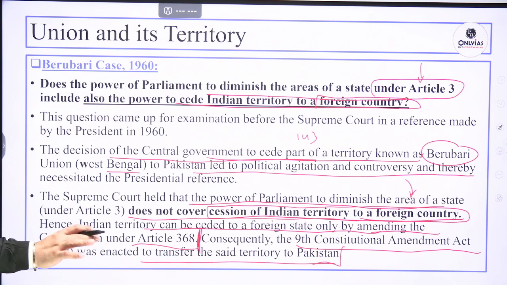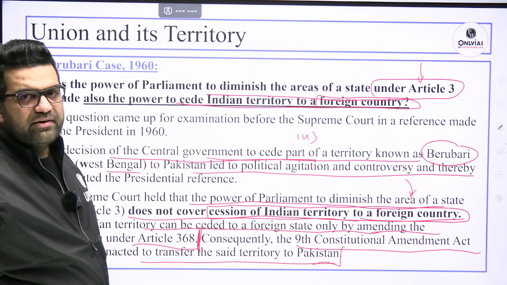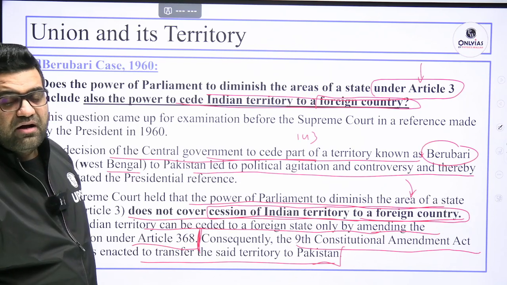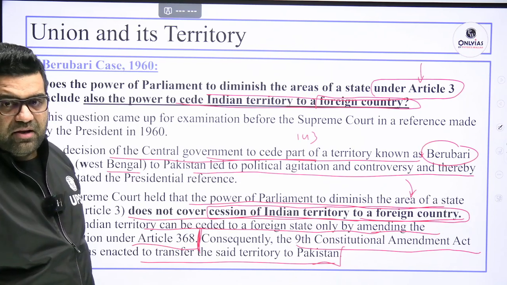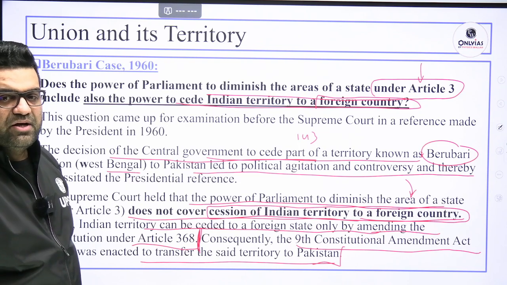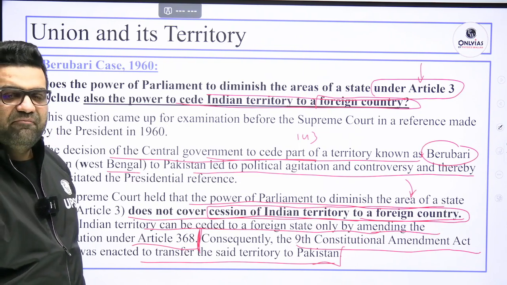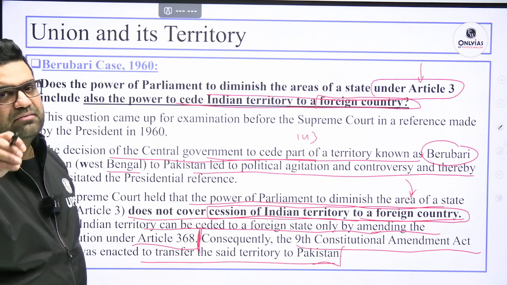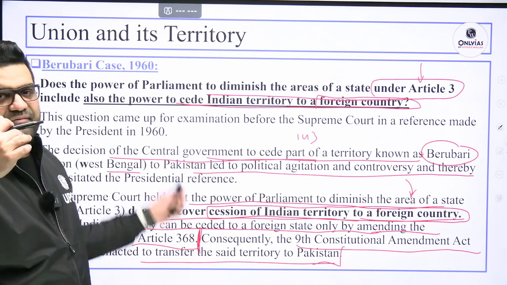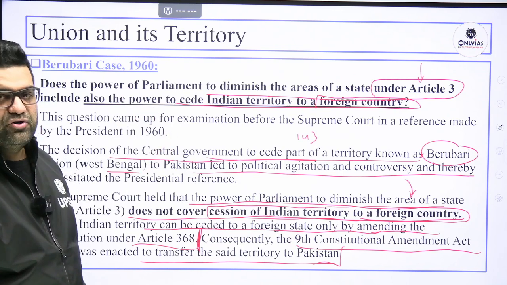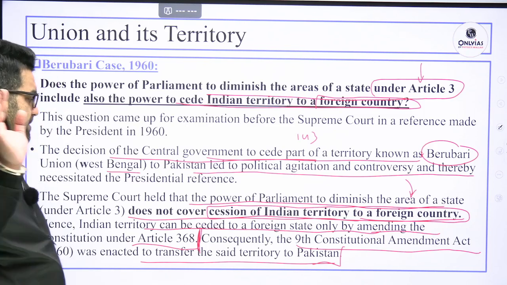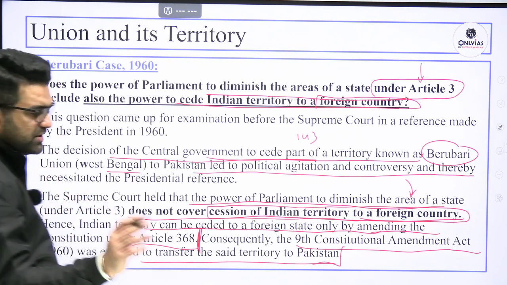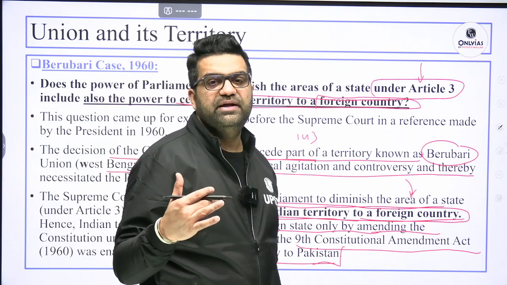Okay, so when the Supreme Court said that Article 3, Article 2 does not allow you to give away any part of India to Pakistan or for that matter any other country, the government of India had to introduce a bill, the 9th Constitutional Amendment Act, so as to enable it to sign an agreement to actually give the Berubari area of West Bengal to Pakistan. Okay, otherwise the amendment is not needed when you are incorporating any foreign territory into India.